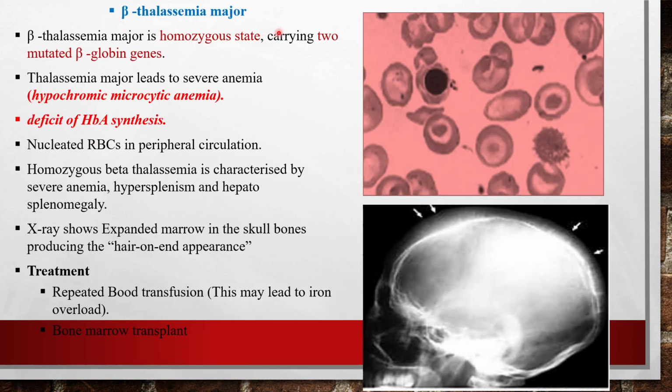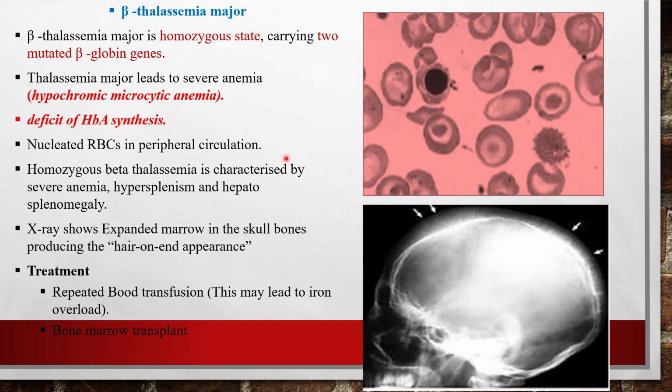Then beta thalassemia major. In this category, this is a homozygous condition, meaning both are the two mutated beta globin genes. The offspring has derived the two affected genes, one from each parent. So this is a homozygous state. And this thalassemia major leads to severe anemia, that is a hypochromic microcytic anemia. There is a deficit of hemoglobin A synthesis, and RBCs are generally nucleated. You can see the picture of nucleated red cells.